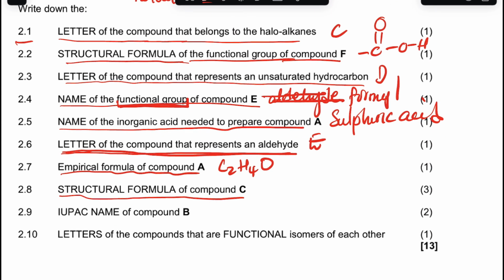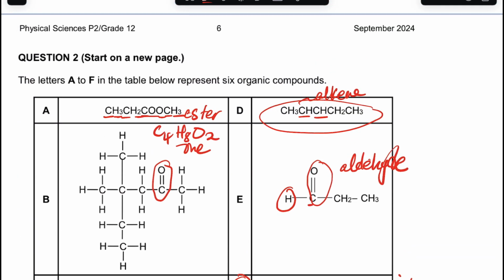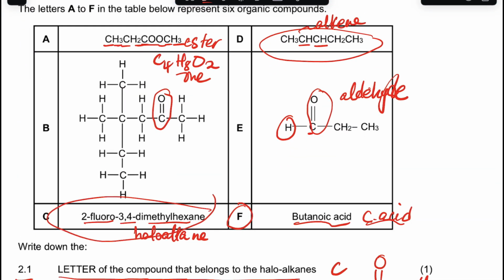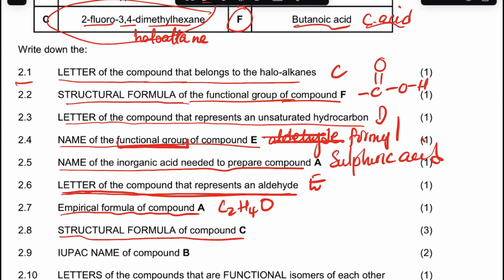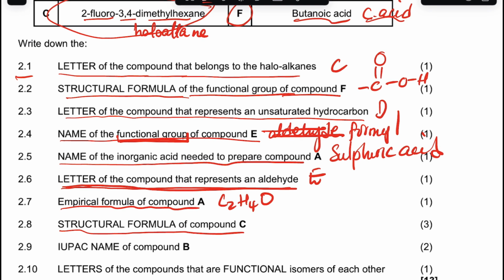Structural formula for compound C. Which one is compound C? It's this one. The structural formula for that one, let me draw it here. It's a hexane, 1 2 3 4 5 6. The parent is the hexane, 1 2 3 4 5 6. And then it says the fluoro is on carbon 2. Here's the fluoro on carbon 2.